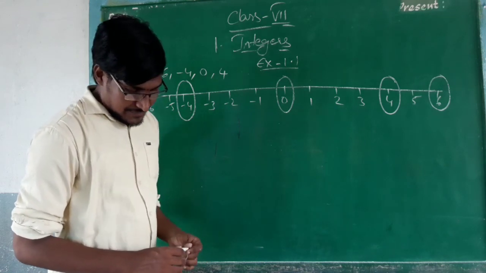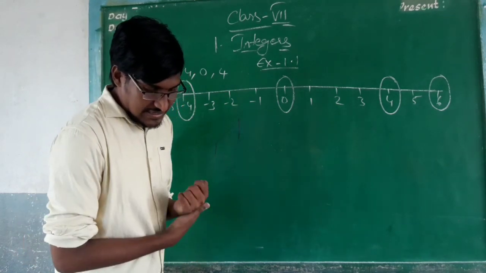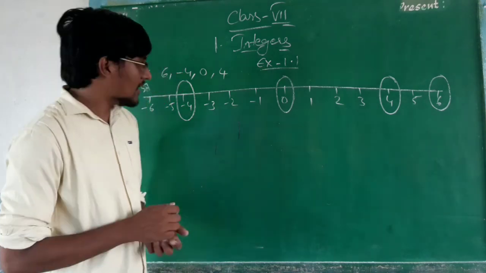What is given that? Find the missing integers on a number line given below.